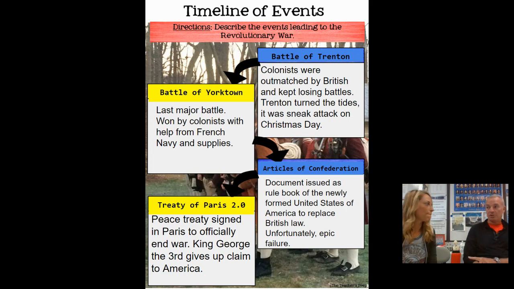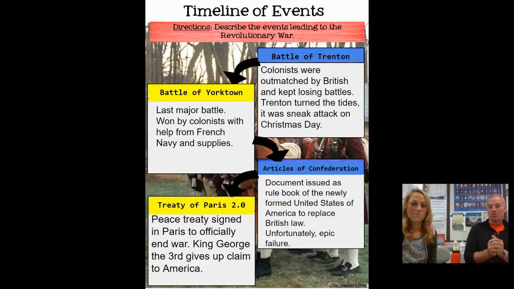But speaking of the French, the enemy of my enemy is my friend. So there were a lot of people around the world who did not like the British. So when they saw these 13 little colonies stood up to the king, we got support from those people, especially the French.